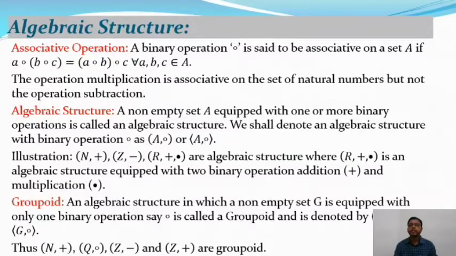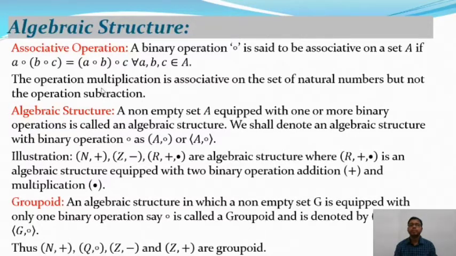A binary operation composition is said to be associative on the set A if A composition (B composition C), with B composition C within brackets, is equal to (A composition B) composition C, with A composition B within brackets, for all a, b, c belonging to A. So the operation multiplication is associative on the set of natural numbers, but the operation subtraction is not associative on the set of natural numbers.